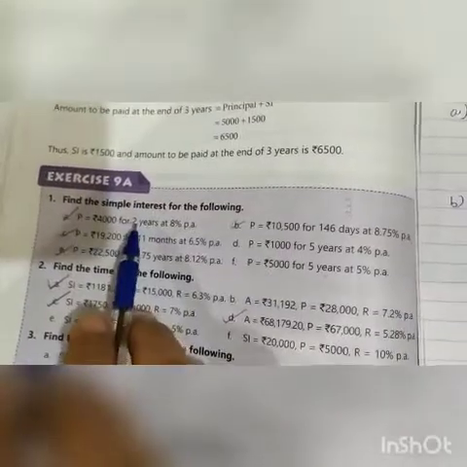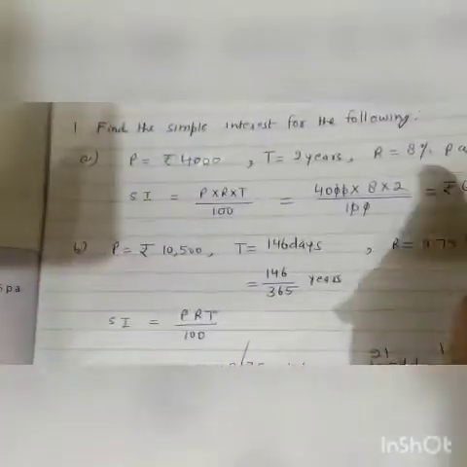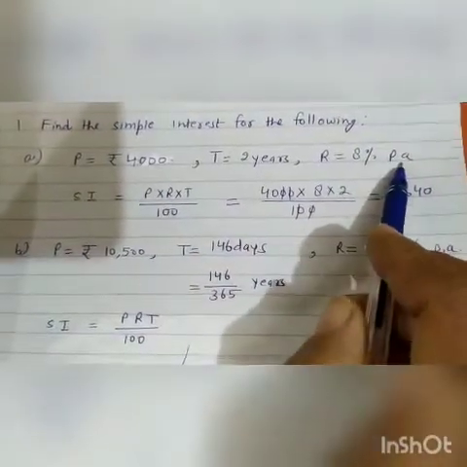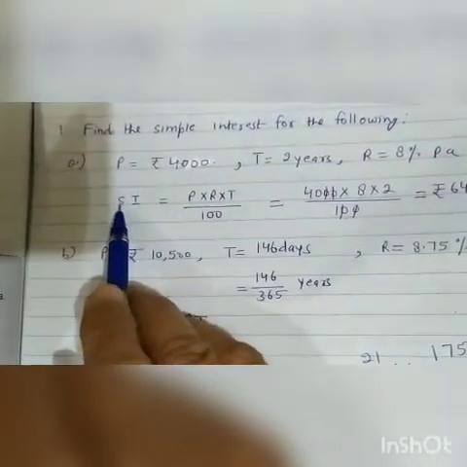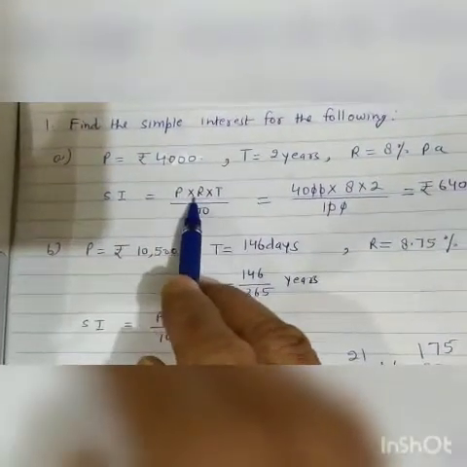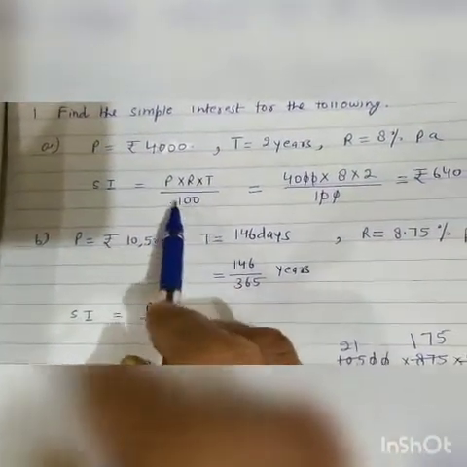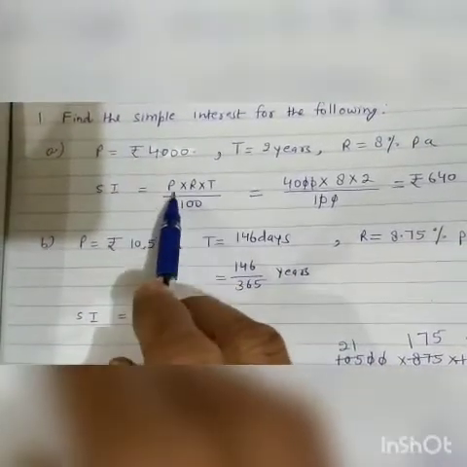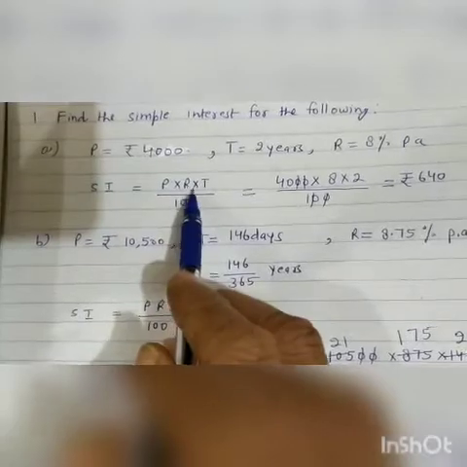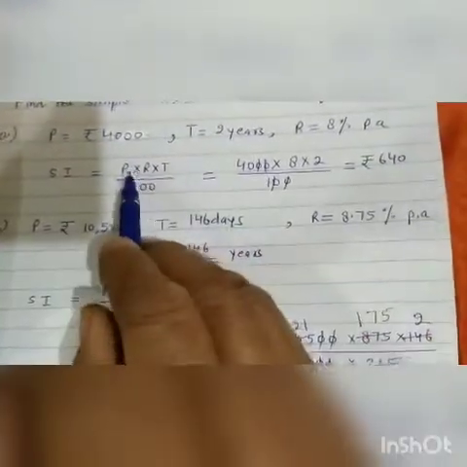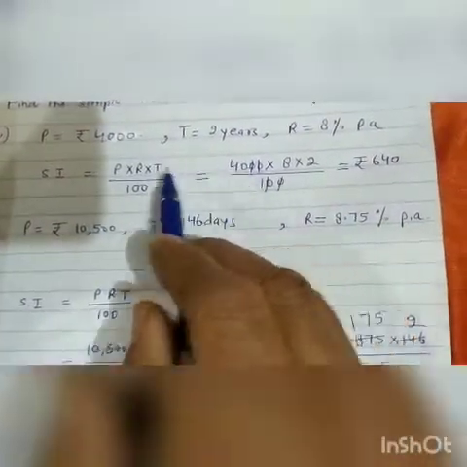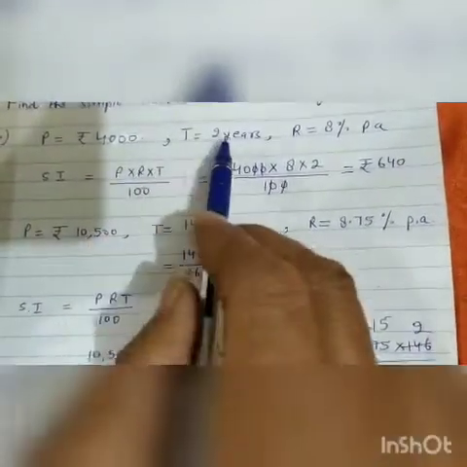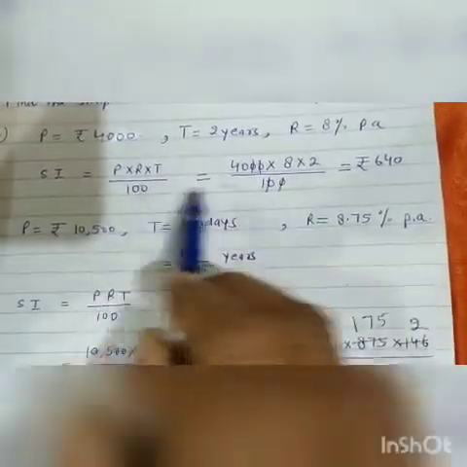So how will we calculate the simple interest? See here, principal is equal to 4,000, time is 2 years and rate is 8% per annum. Formula to calculate simple interest is equal to P into R into T upon 100, or students, we can say in short form PRT. If we say PRT, it means P into R into T. So 4,000, what is the value of P? P is 4,000 into R. R is 8% into T. T is 2 years upon this 100.